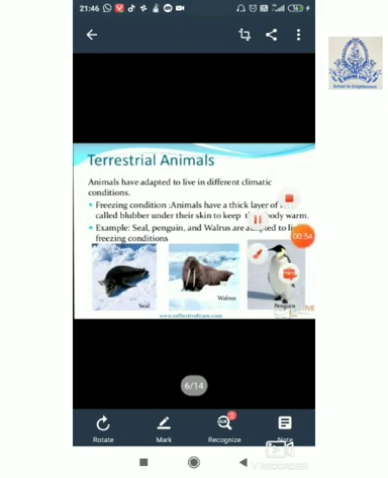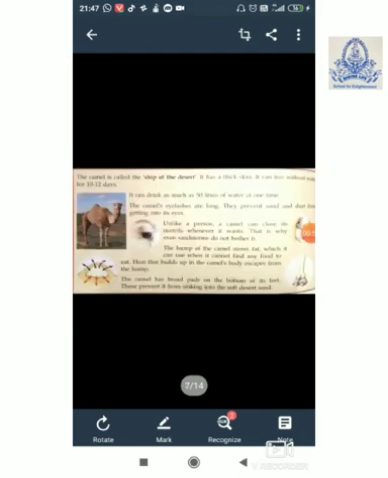Other than this, the most common animal that is found in the desert regions, that is the hottest regions, is the ship of the desert that we call the camel. Camel is called the ship of the desert. It is because it is the only animal that can easily walk in the desert areas. What are desert areas like? They have lots of fluffy soil, and sand storms, that is, dust storms, are very common over there, and they can easily walk on such kind of soil or sand areas.